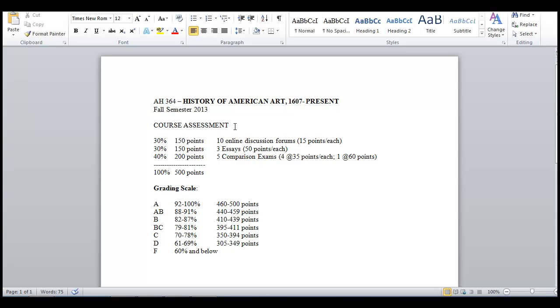You will have to participate in 10 online discussion forums during the semester. To receive full credit for those, you need to participate at least 3 times a week. There will be 3 essay assignments that will ask you to engage with the articles that we'll be reading. And then there'll be 5 comparison exams. 4 of those will just have 1 pair of slides that will ask you to compare and contrast the 2 works of art or architecture. And then the last one of those will have 2 pairs of slides that you will be asked to compare.